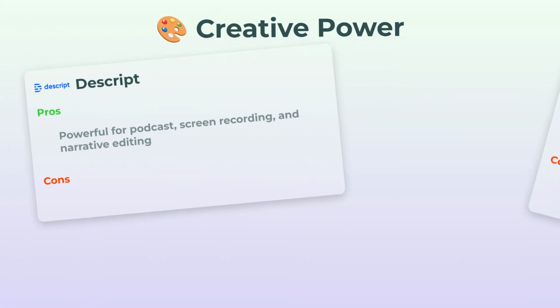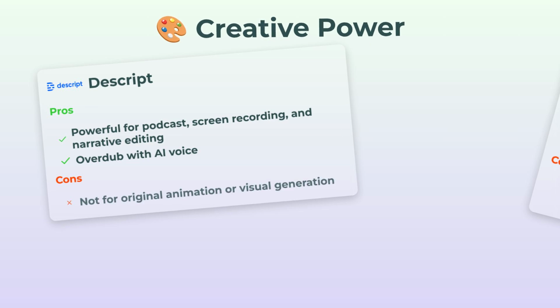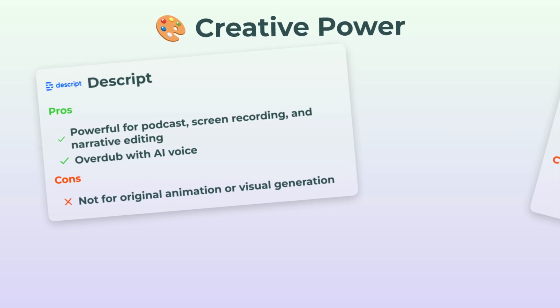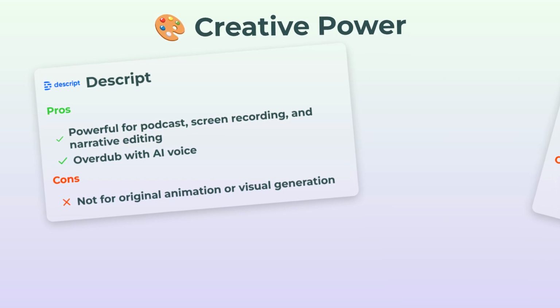Now, let's chat creative power. This is where things get spicy. Descript is fantastic if your idea of creativity is podcasting, screen recording, or narrative editing. Their AI overdub is like magic for voices. But if you want original visuals or animation, not going to happen.